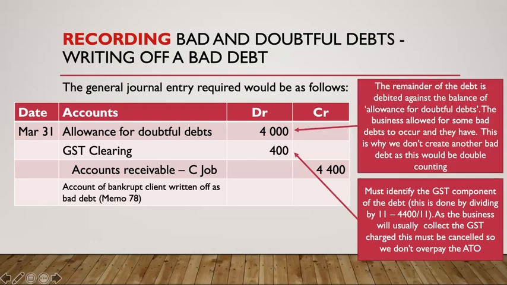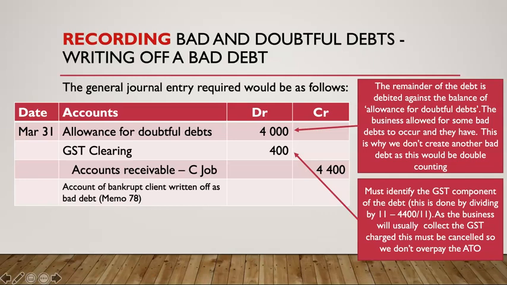Secondly, we are going to reduce our allowance for doubtful debts. The remainder of the debt is debited against the balance of allowance for doubtful debts. We thought the business had allowed for some bad debts to occur, and they have. So we don't create another bad debt. Remember, we've already created a bad debt expense of $5,000. We don't want to double count, so we're just going to move some things around.